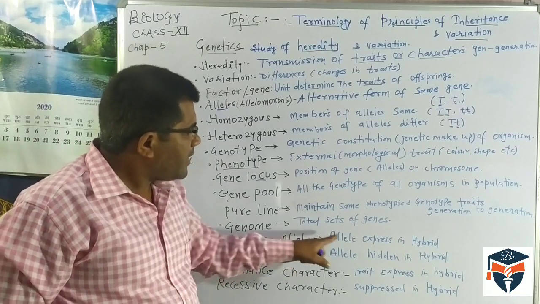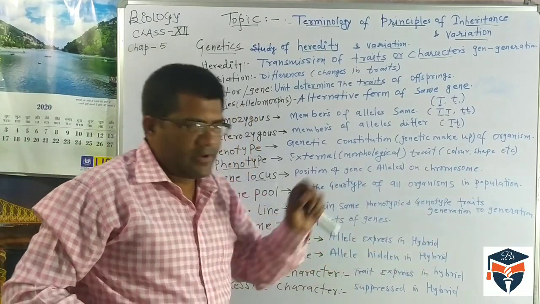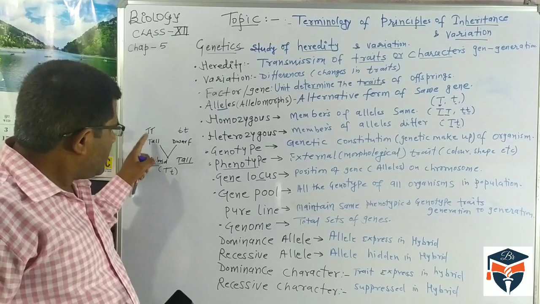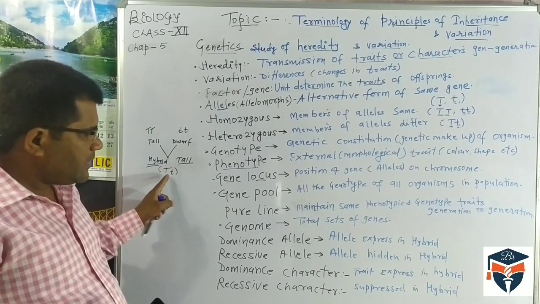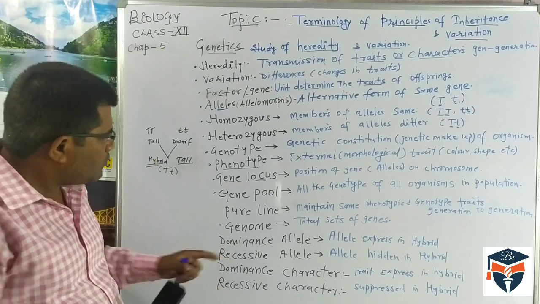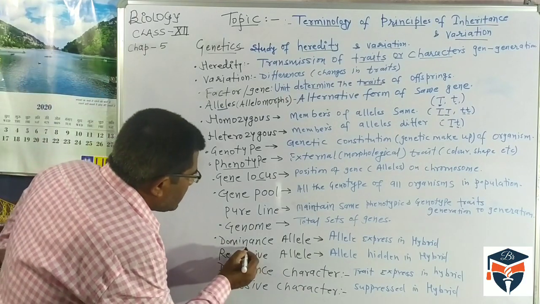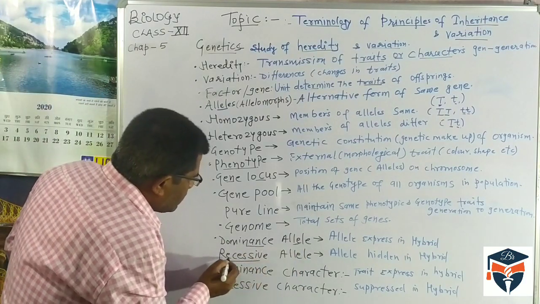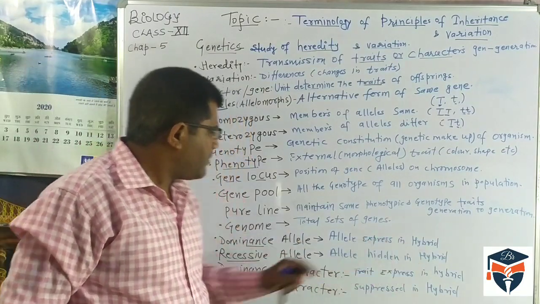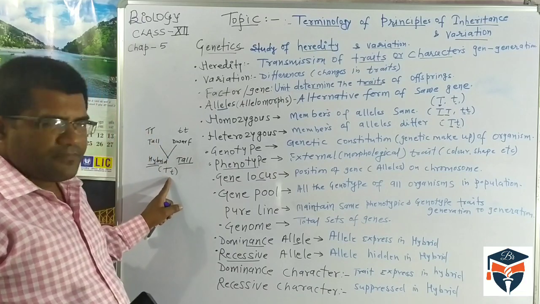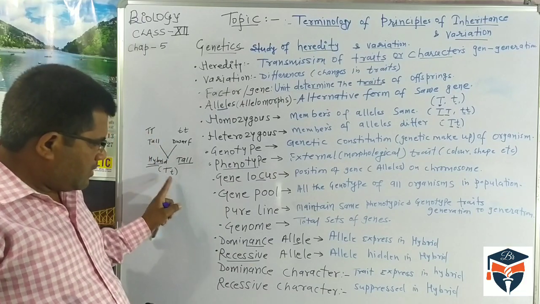Dominant allele means the allele expressed in the hybrid. Capital T is the dominant allele because it is expressed in the hybrid. But the allele that does not express in the hybrid is called the recessive allele. It is hidden in the hybrid. So the allele which is hidden in the hybrid is called